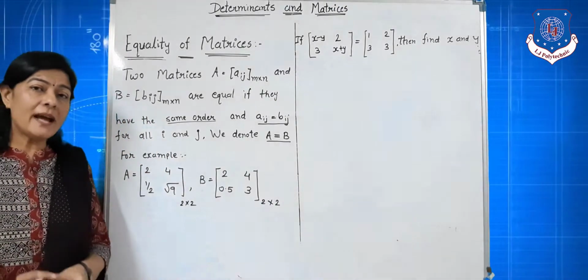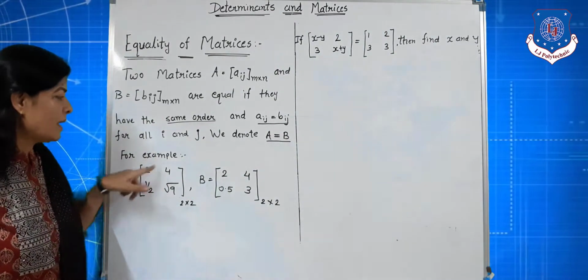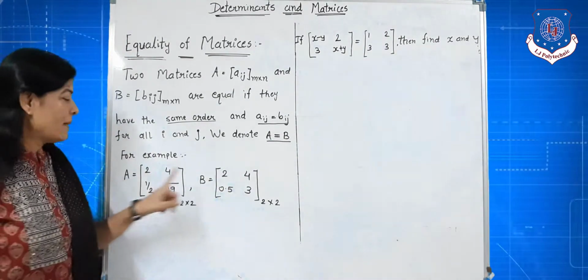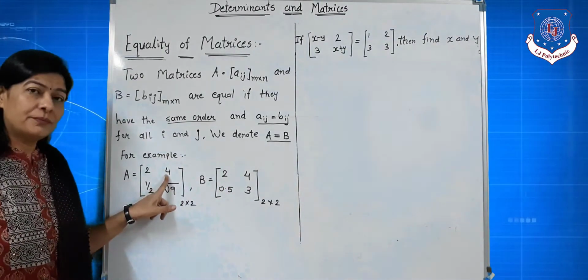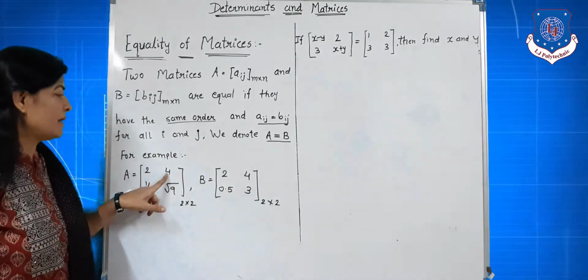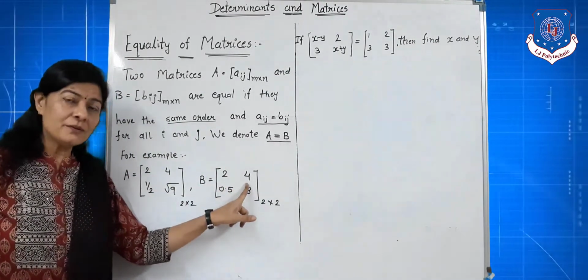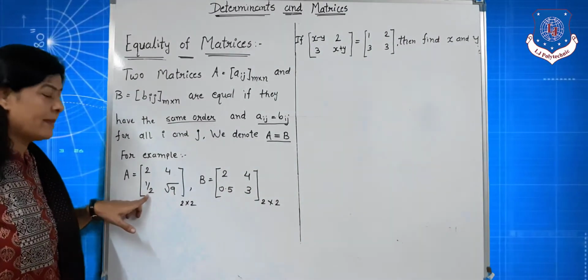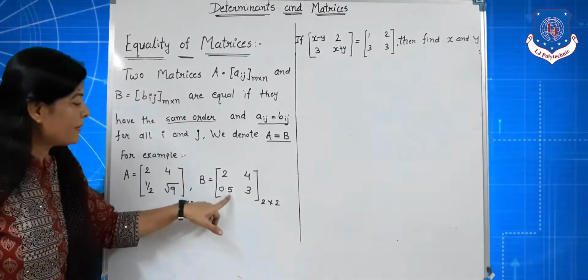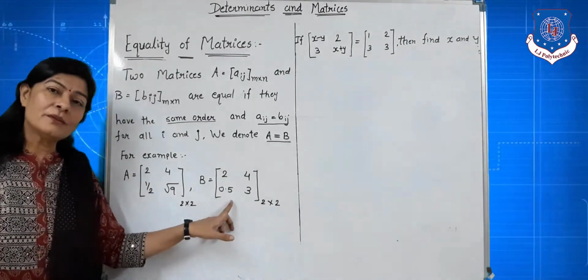And their corresponding elements: the first row first column element is 2, here also 2, meaning a11 = b11. The first row second column element is 4, here also 4, so a12 = b12. The second row first column element is 1/2, here it is 0.5, so 1/2 is equal to 0.5.